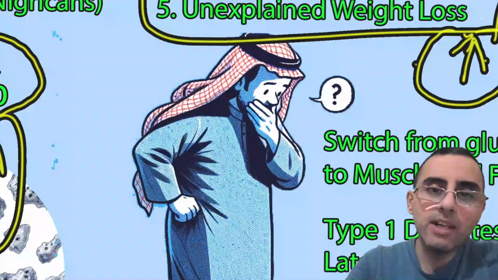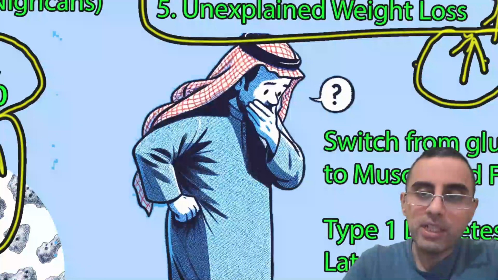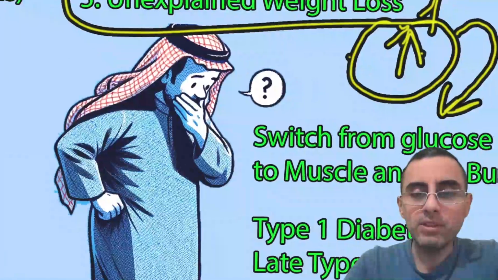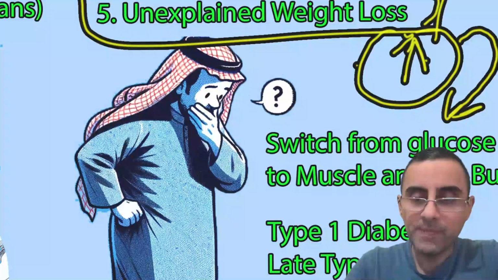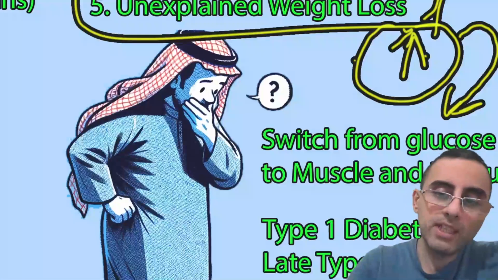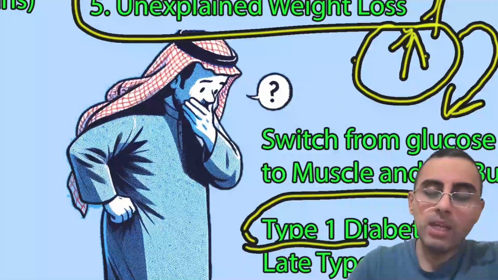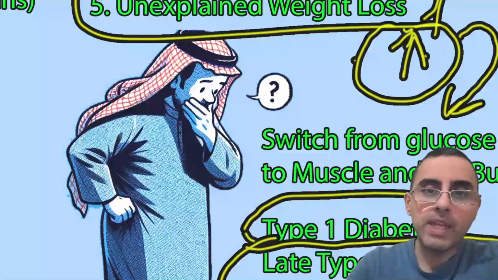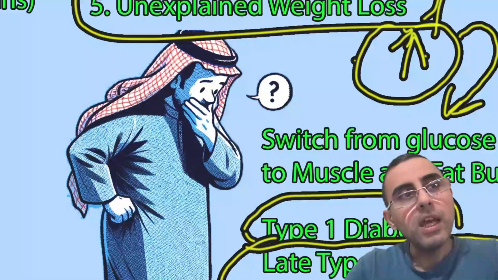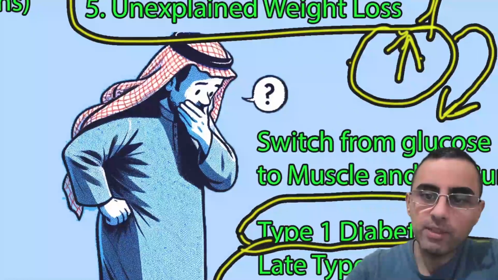That's why the person starts losing weight, and it's unexplained, because he will say that I'm eating a lot but still losing weight. That's a classical sign of uncontrolled diabetes. It's more common in type 1 diabetes, but it's also common in type 2 diabetes when diabetes is uncontrolled. And many people who are diagnosed with diabetes will say that before I was diagnosed, I lost, for example, 10 kilograms or 20 kilograms.